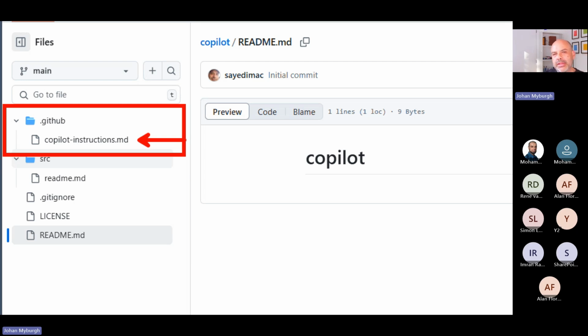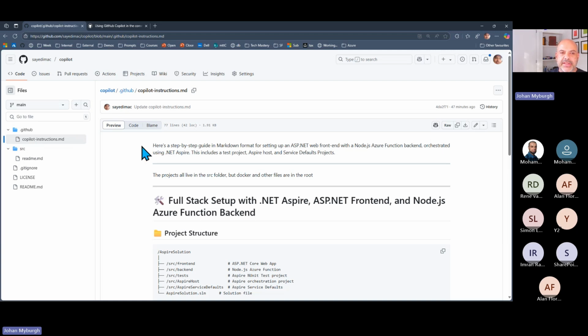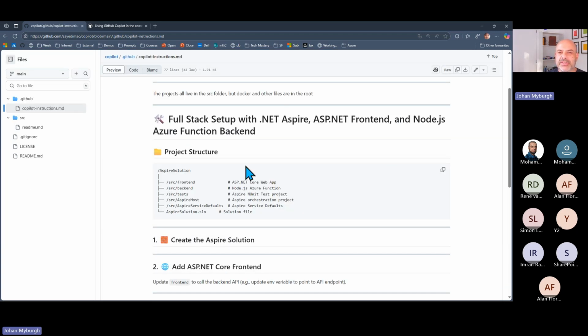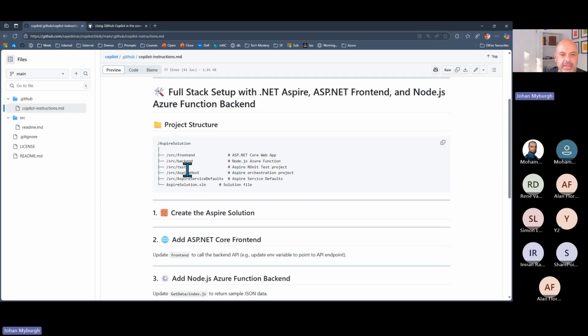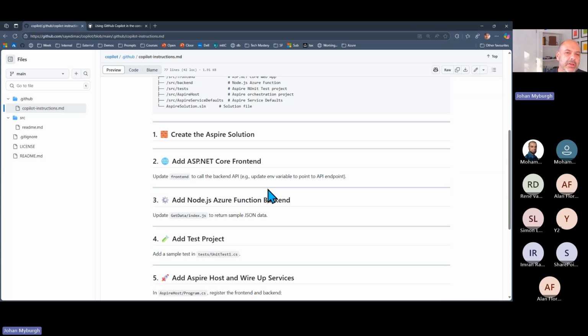It'll be reading this file and sending this file into the model every time it sends a prompt. All right, so this is nice to have. You can click on this and you can see there that if I preview, this is a full stack web app with ASP.NET front end and a Node.js function app for the back end. You can see there's my folder structure and there's the different tasks that I want to do.